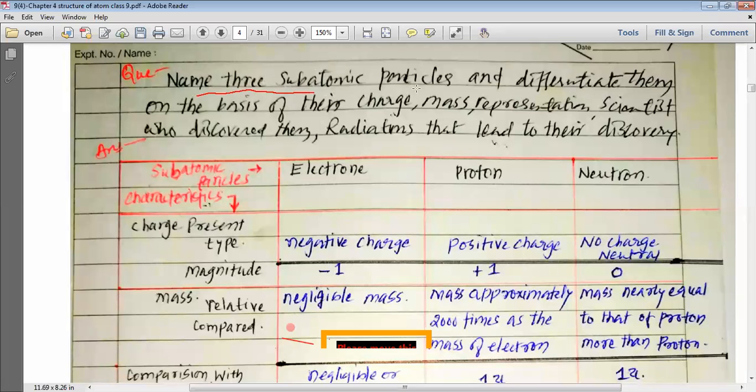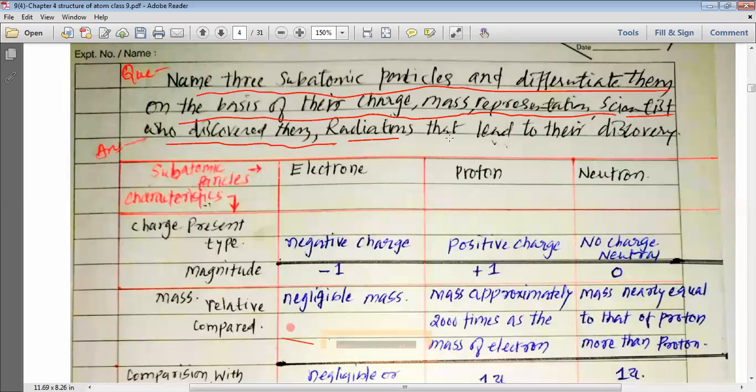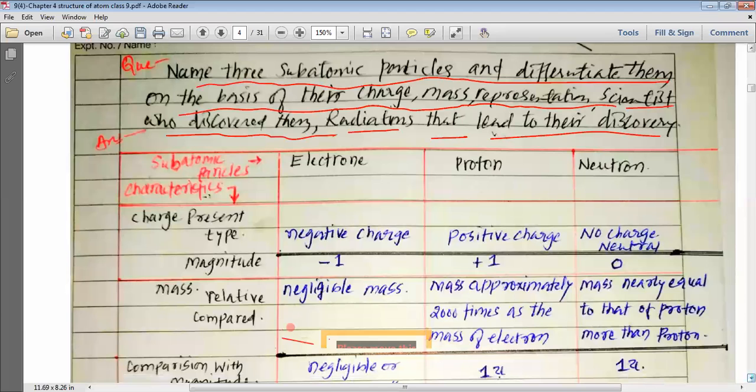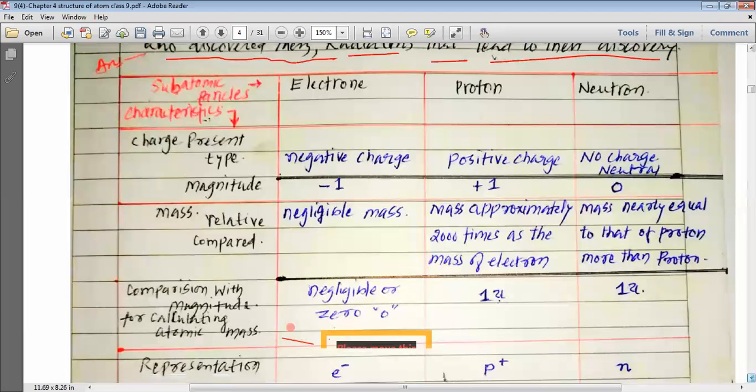Name 3 subatomic particles and differentiate them on the basis of their charges, mass, and representation, and also write the scientists who discovered them, and what kind of radiation led to their discovery. So let us start with the table, my dear students.